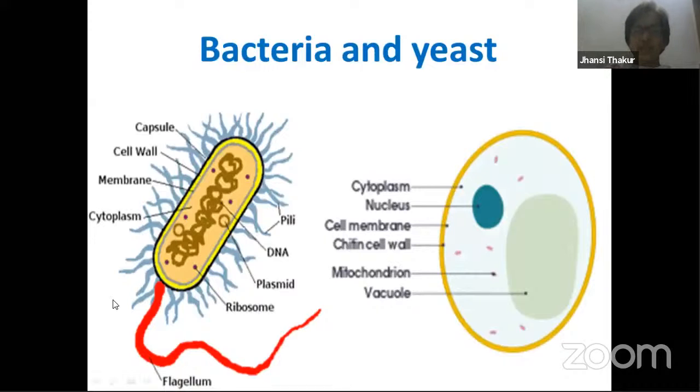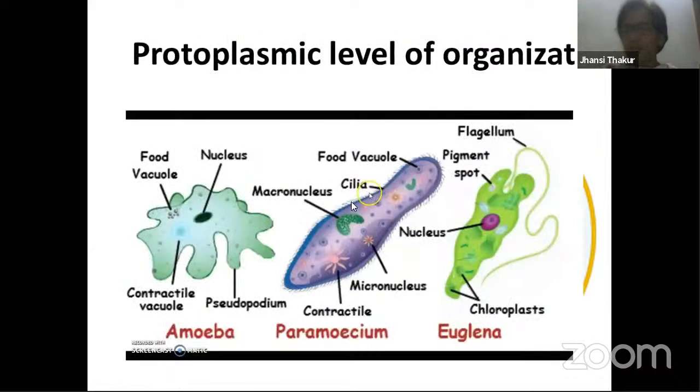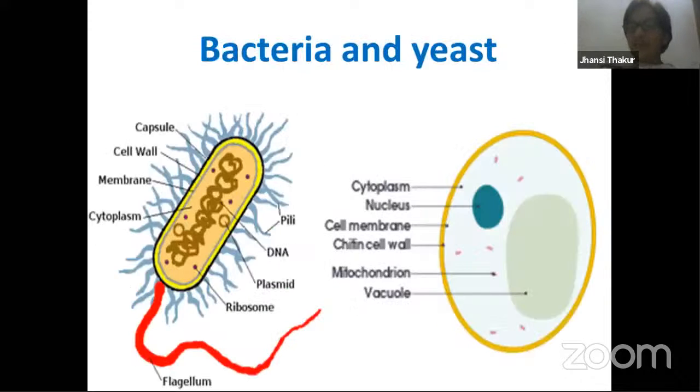Bacteria means, of course, we know that the nucleus is not distinct. Yeast, fungus, again, these are all eukaryotes where the nucleus is distinct. Why do we say this is protoplasmic level of organization? It is because of the protoplasm. Remember, there is a difference between the words cytoplasm and protoplasm. When you use the word cytoplasm, you are removing the nucleus and nucleoplasm. When you add all of them, cytoplasm plus nucleus and nucleoplasm, it becomes protoplasm. So all these functions that go on in an individual unicellular organism are because of the organelles found over there at the protoplasmic level. That is the reason this is the first level of organization.